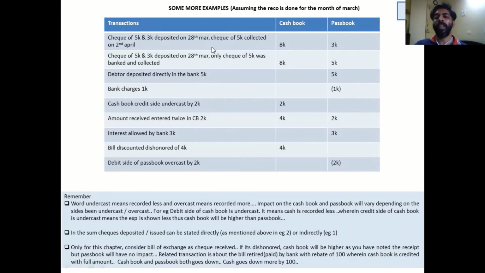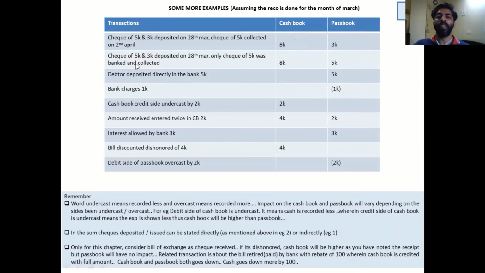Now this is an indirect way of telling you what happened to the 3K. It means that you have got 3K, but 5K you did not get as per the date, that is as per March. So your cash book has gone up by 8K, but your passbook has gone up by only 3K. Now, if you're doing your sum as per cash book, then what are you supposed to do? You have to match your cash book and passbook. How do you match it? By reducing your cash book by what amount? 5K. If you reduce 5K, your cash book will become 3K, and it tallies, or I can say it reconciles.